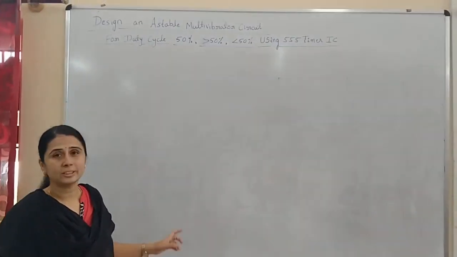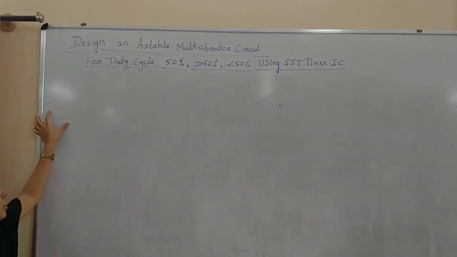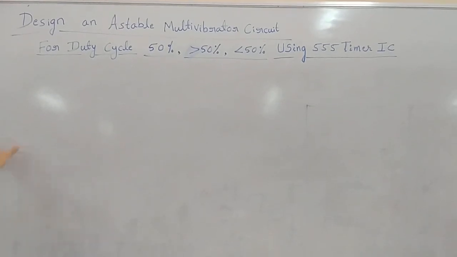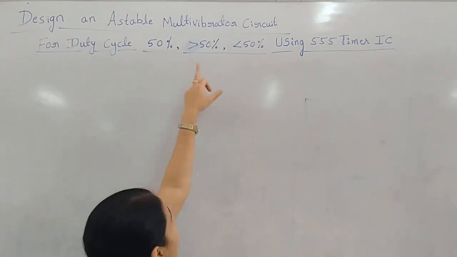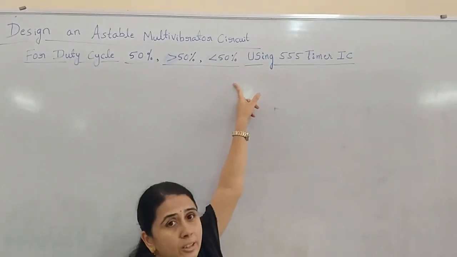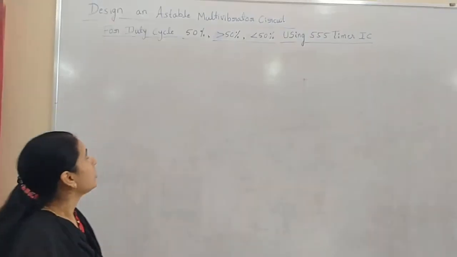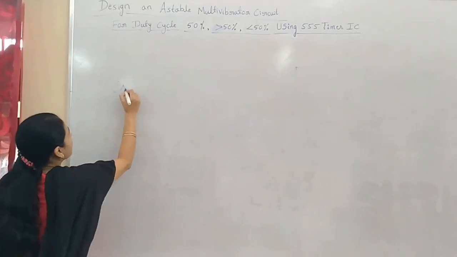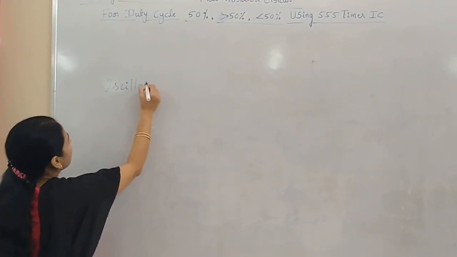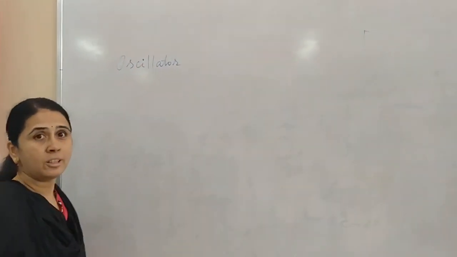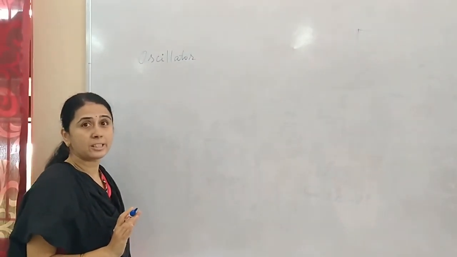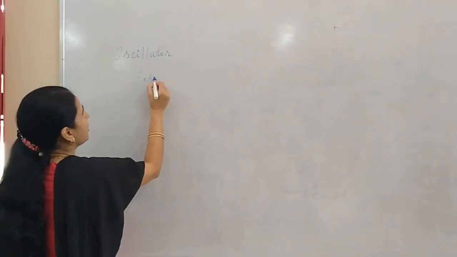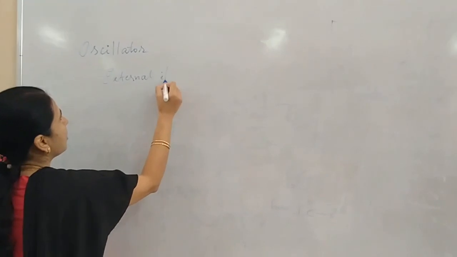So today we will discuss one of the ADE experiments, that is, design an astable multivibrator circuit for a duty cycle of 50%, greater than 50%, less than 50% using a 555 timer. So an astable multivibrator is an oscillator. Before that we should know what exactly an oscillator is. An oscillator is one which produces sustained oscillation without any external input.